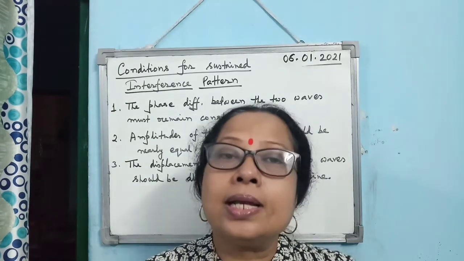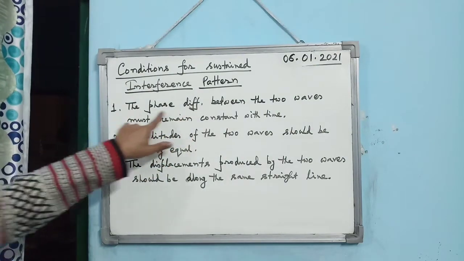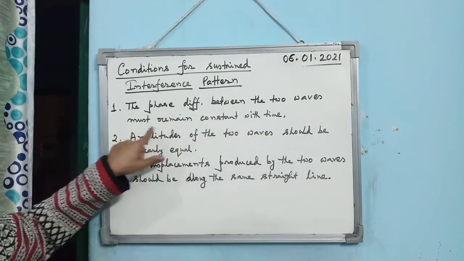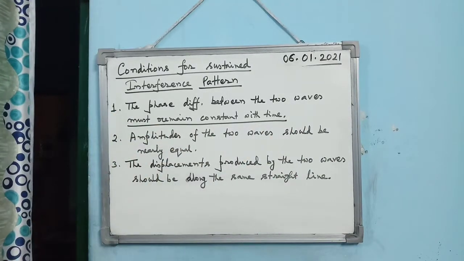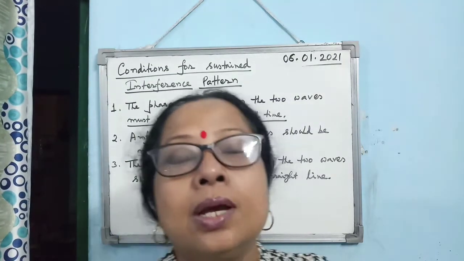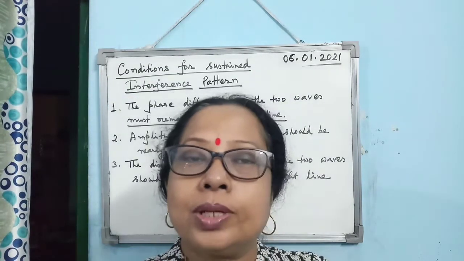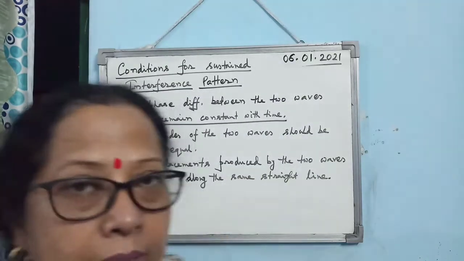That's why, what is the first condition for sustained interference pattern? The phase difference between the two waves must remain constant with time. And the sources which produce waves of constant phase difference with time are known as coherent sources. I will write it down.